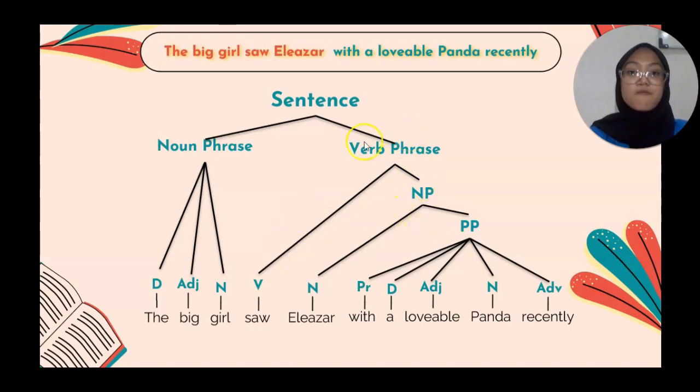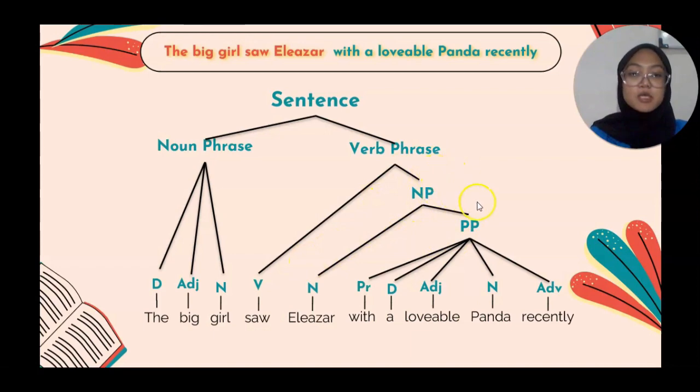It becomes a verb phrase. This sentence "saw Eleazar with a lovable panda recently" becomes a verb phrase because in the beginning of the sentence there is "saw" as a verb. So the verb phrase consists of verb and noun phrase.